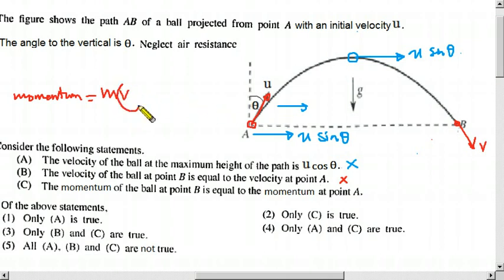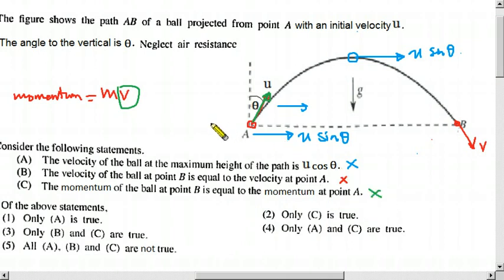Since the direction of the velocity is not the same, the momentum also is not the same, but here they say it is equal, so this one is wrong.